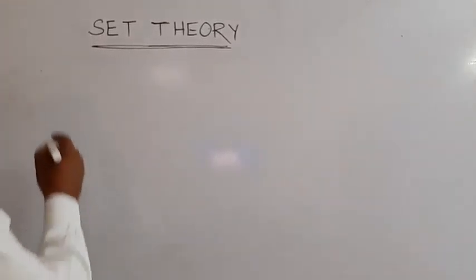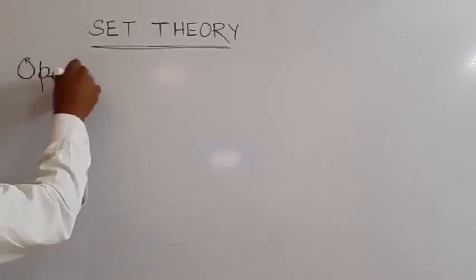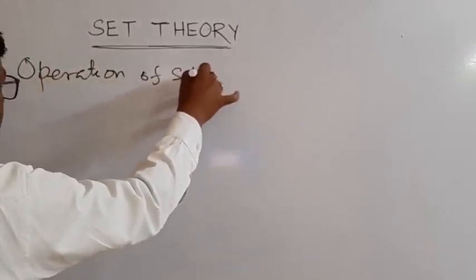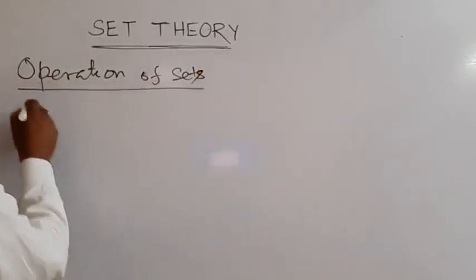Operation of sets. Number 1 is union of sets.